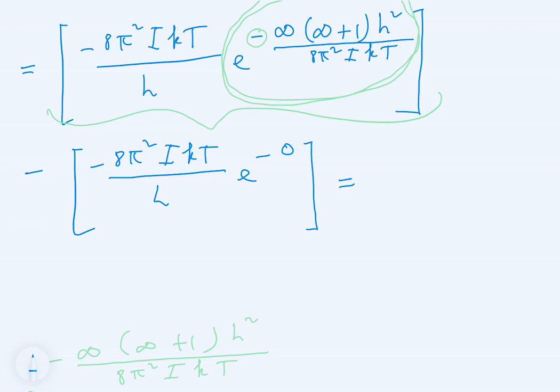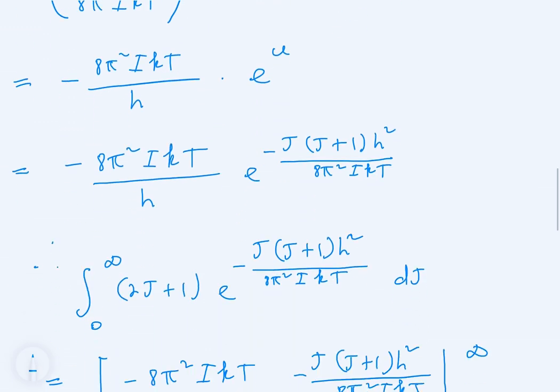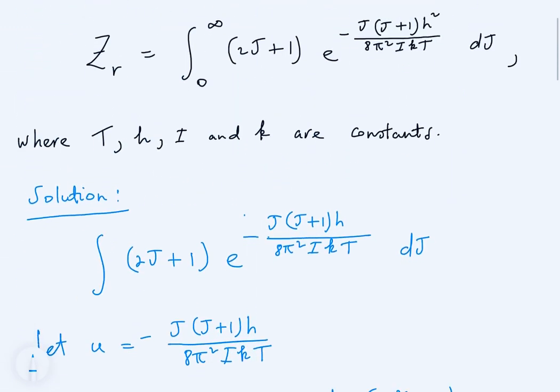So what this basically means is that this is equal to 8 pi squared multiplied by I multiplied by k multiplied by t at the top, and at the bottom divided by h. And that's the answer of our integral. So basically ZR is equal to that.